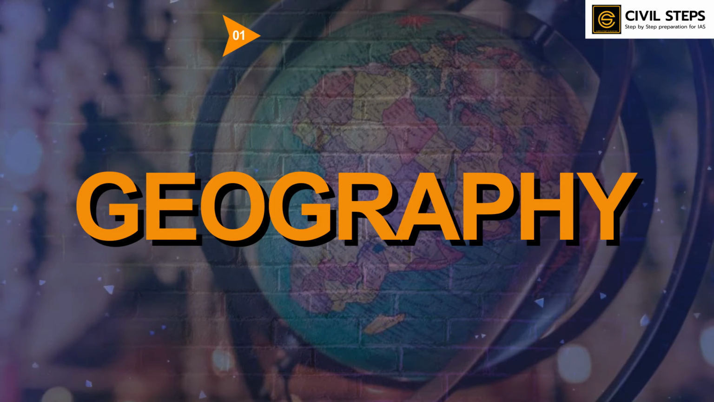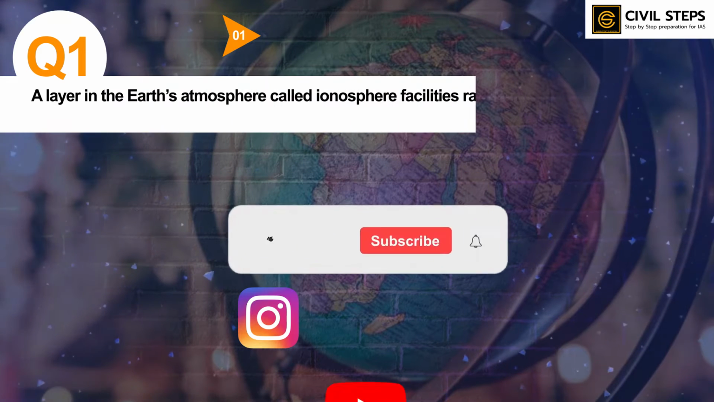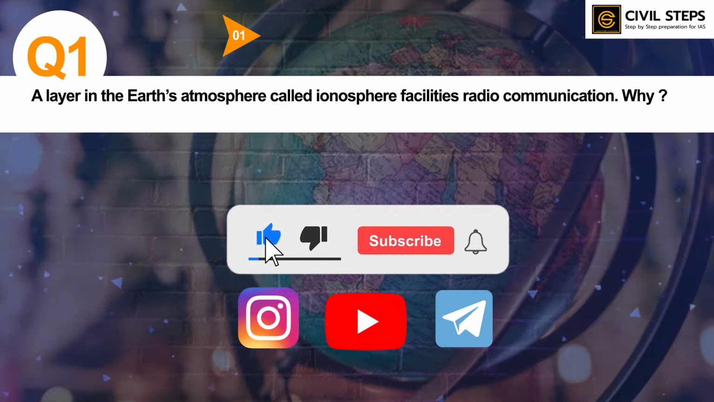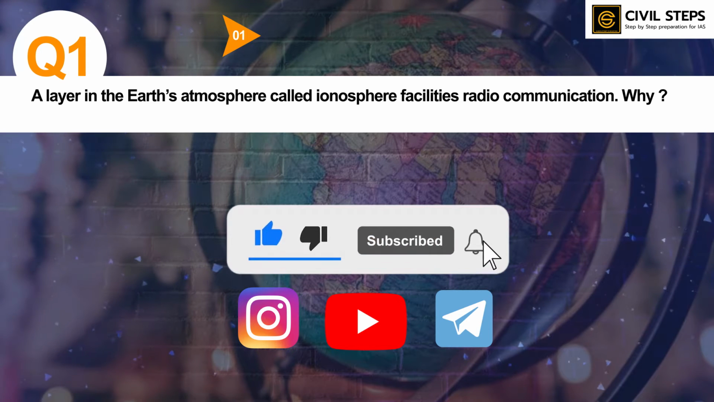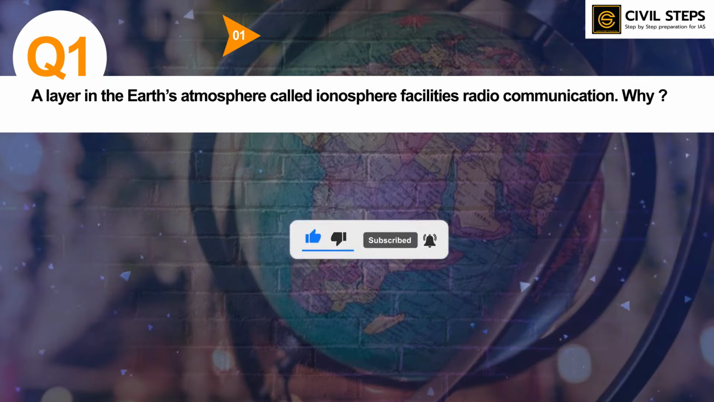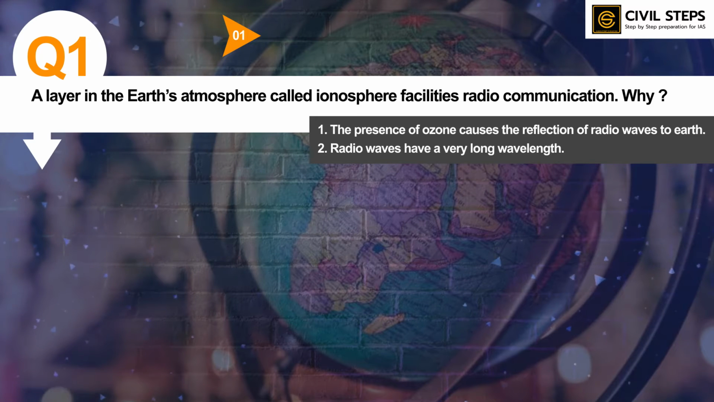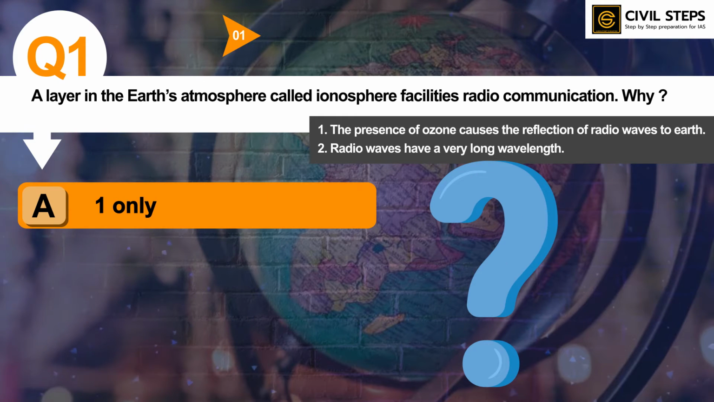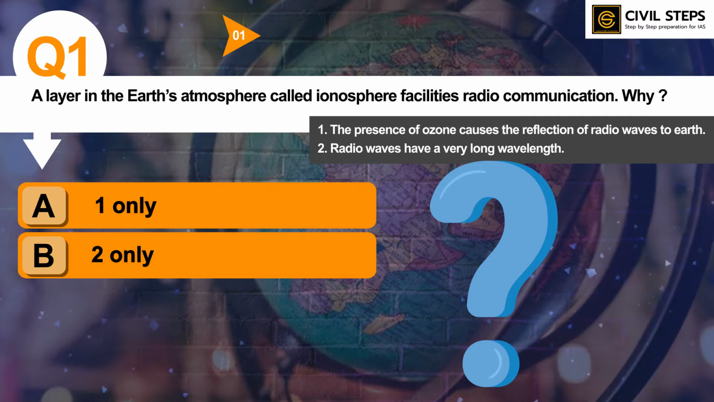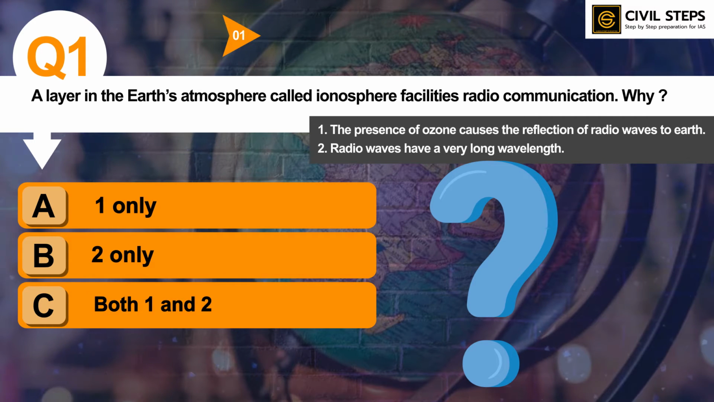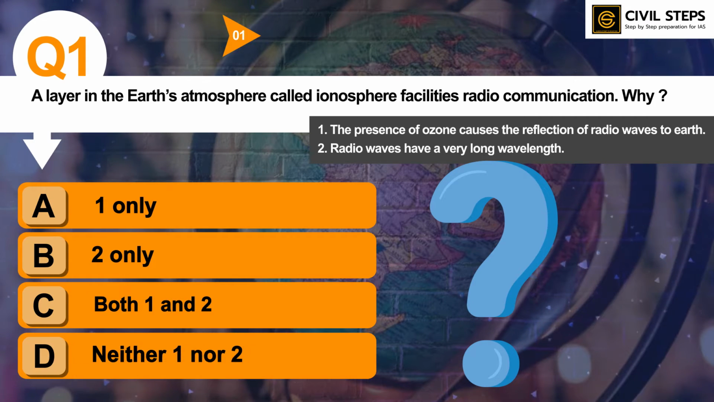So the first question is, a layer in the Earth's atmosphere called ionosphere facilitates radio communication. Why? First, the presence of ozone causes the reflection of radio waves to Earth. Second, radio waves have a very long wavelength. So which of the statements given above is or are correct? Option A, one only. Option B, two only. Option C, both one and two. Option D, neither one nor two.